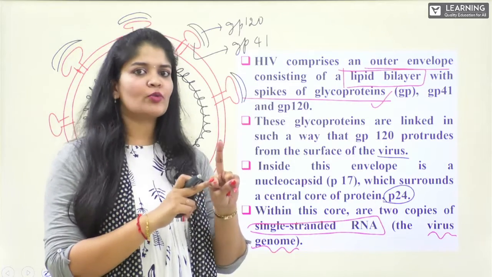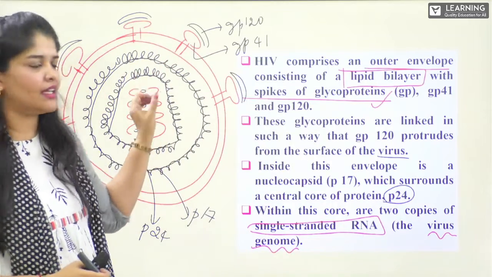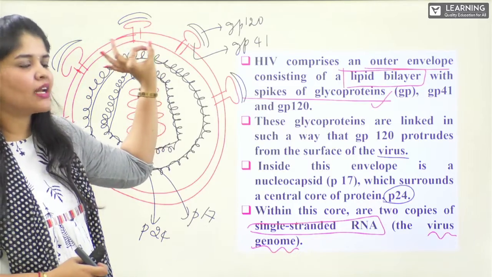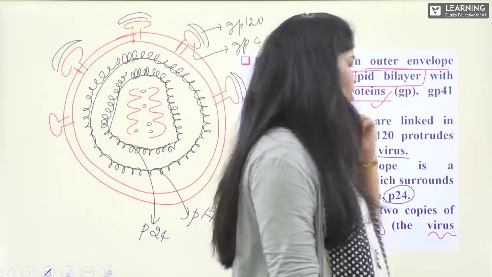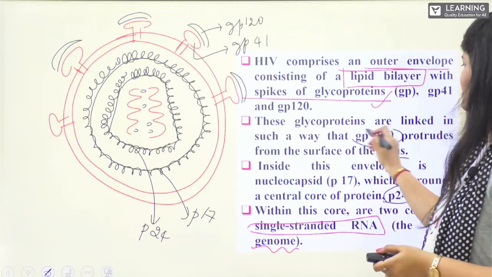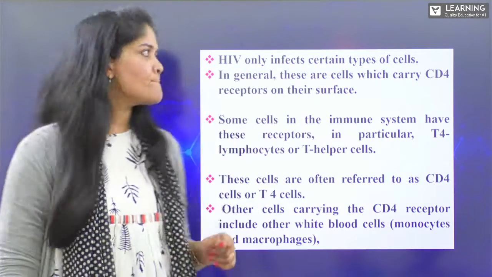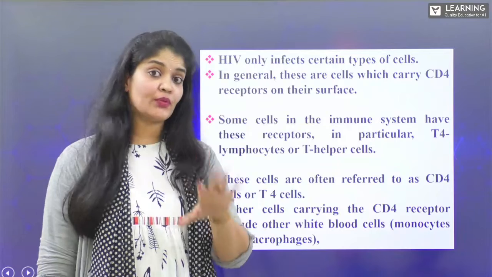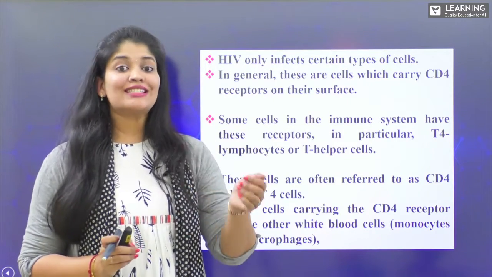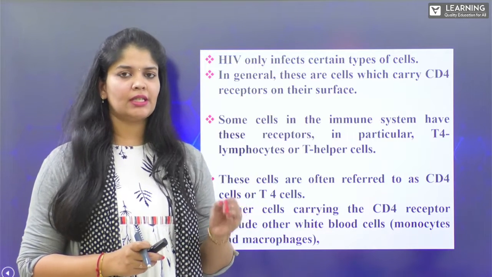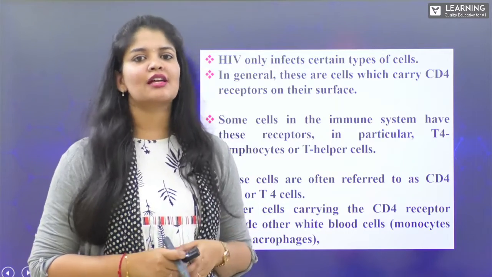One is surface glycoproteins, another one is transmembrane, which is integrated, which protrudes into the lipid bilayer. The transmembrane glycoprotein is gp41, whereas the surface glycoprotein is gp120, right? Now, HIV is going to infect the cells which show a particular type of surface receptor, that is CD4. We already discussed what CD is, cluster of differentiation.